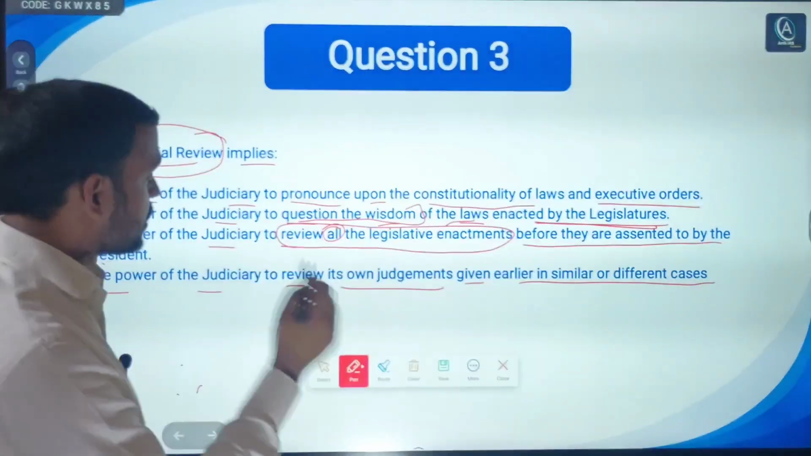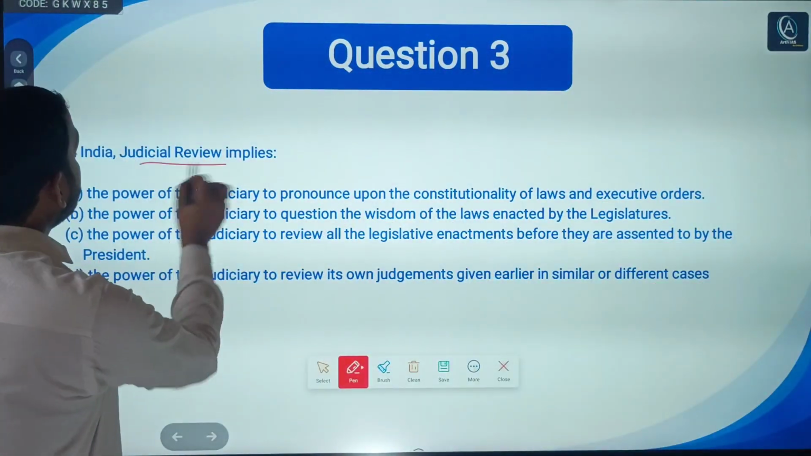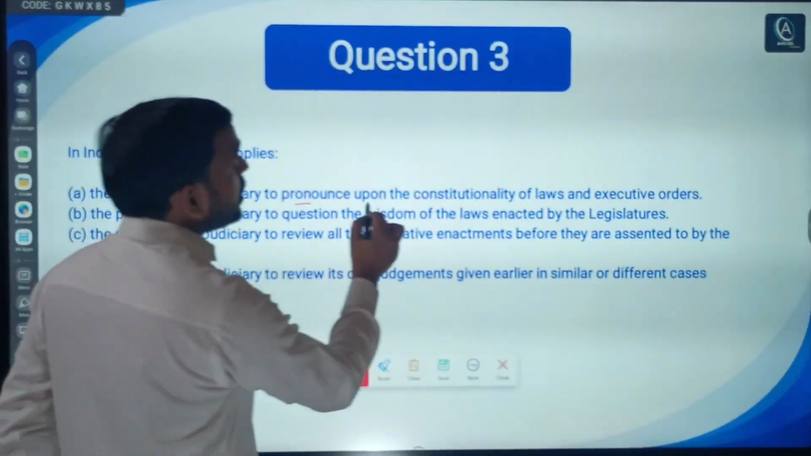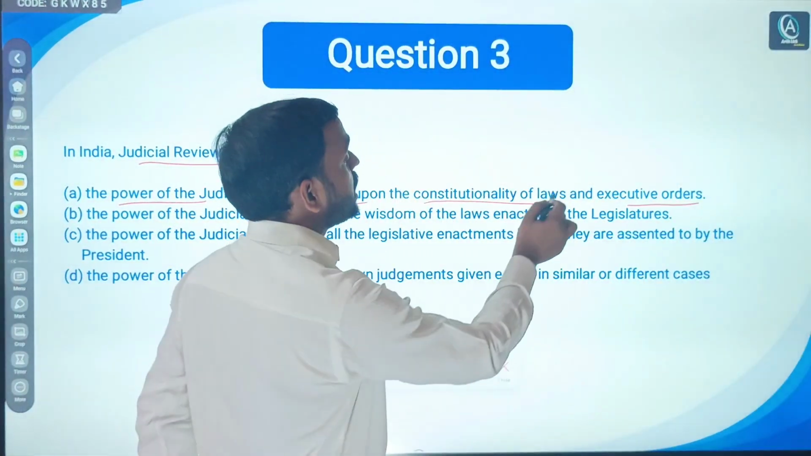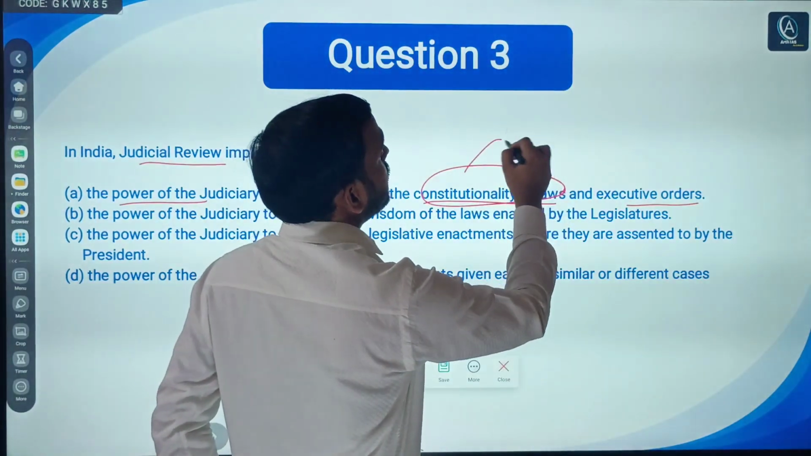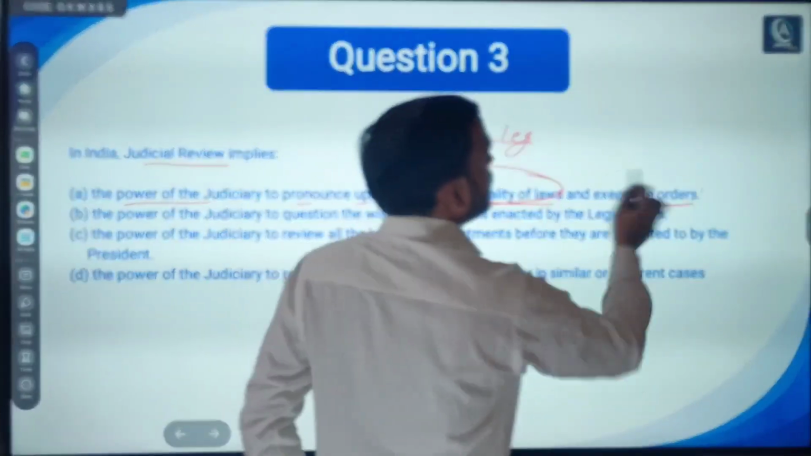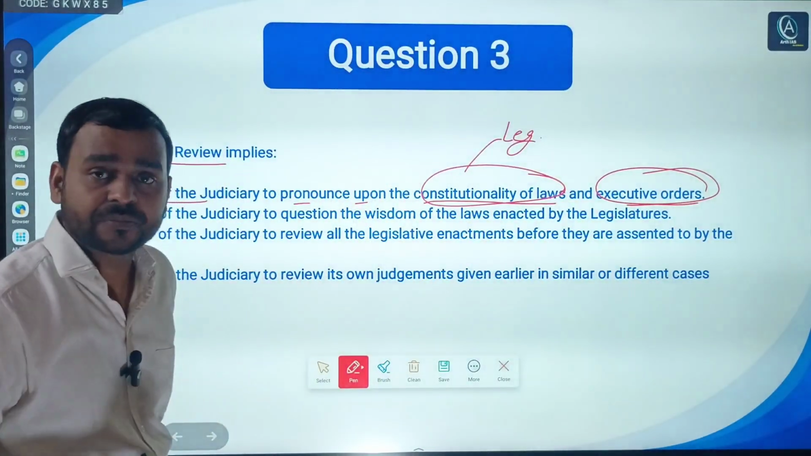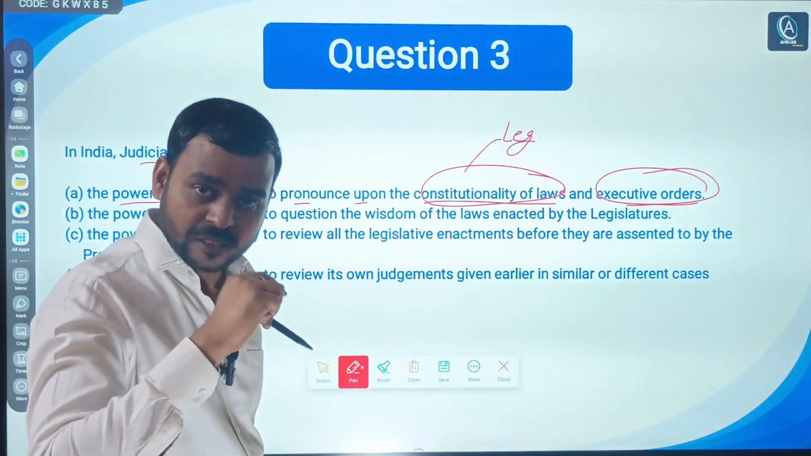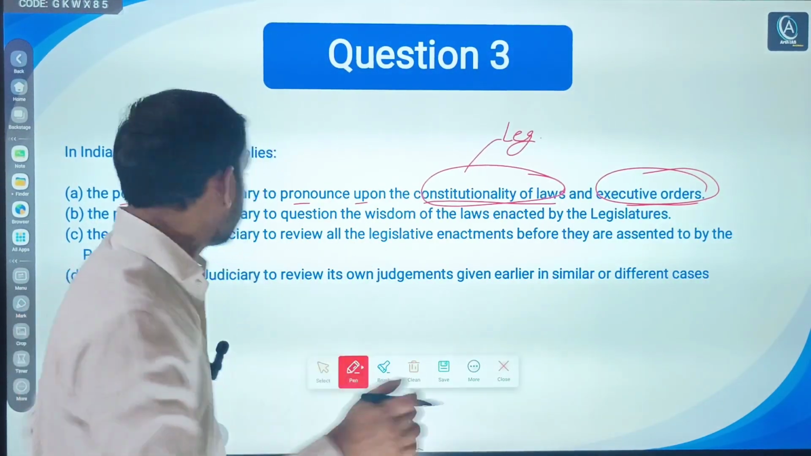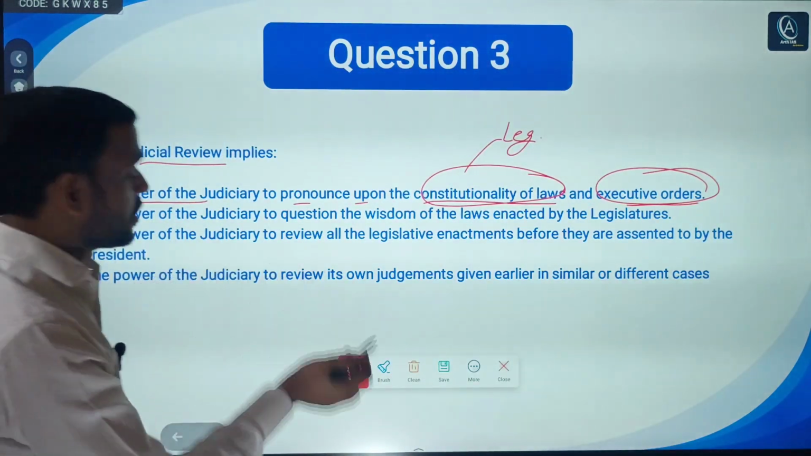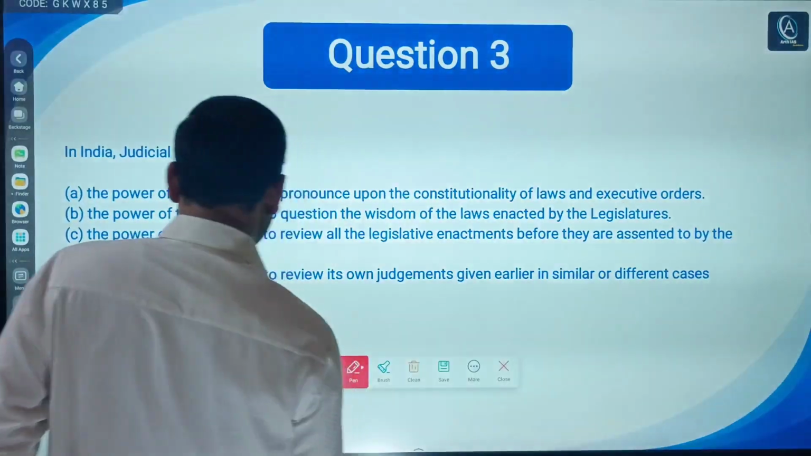In simple terms, judicial review means what? The power of the judiciary to pronounce upon the constitutionality of laws and executive orders. Constitutionality of laws means what? Laws passed by the legislature, and executive orders or executive actions. That is the simple meaning, to check the actions of whether the legislature or executive. So A is the right answer to this question. No need to explain further.